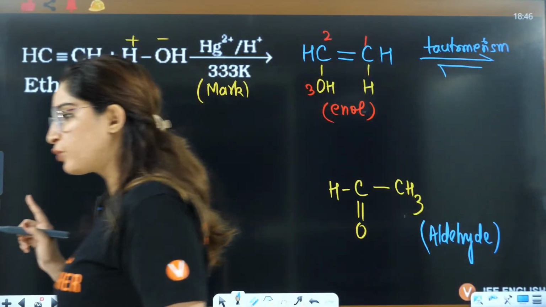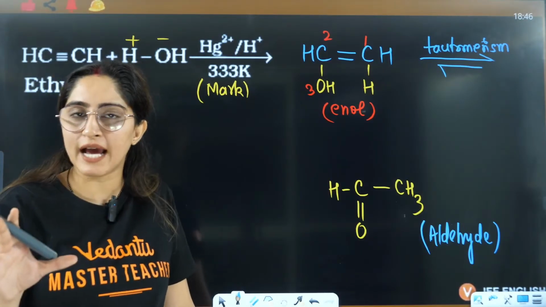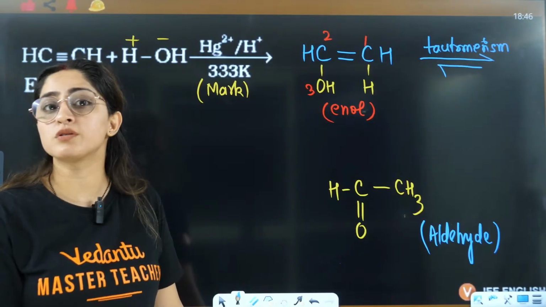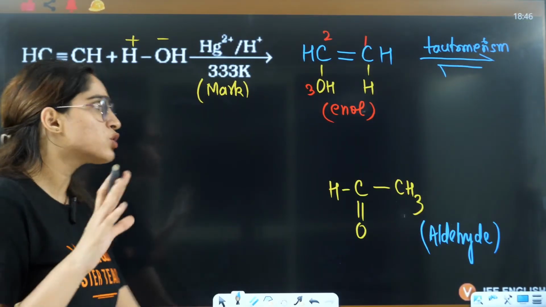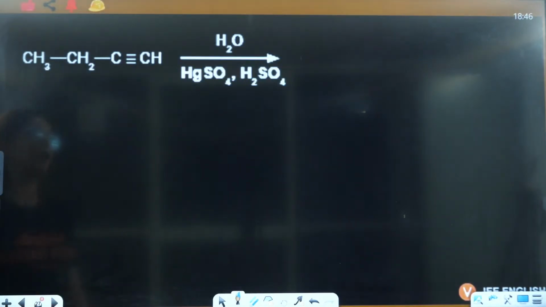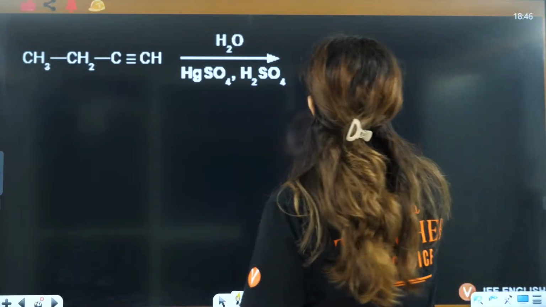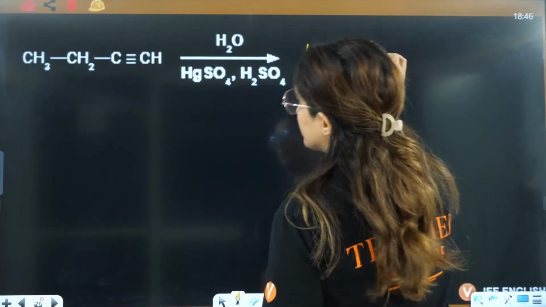Now, just now I told you one thing, that in case of hydroboration reaction, you cannot form ketone, not possible. But in this case, you can, right? So let's see how. So you have this particular part, again same thing. Now guys, tell me which will be the carbocation.